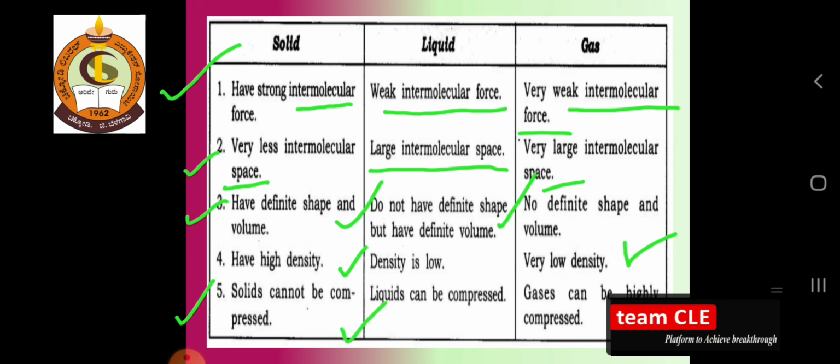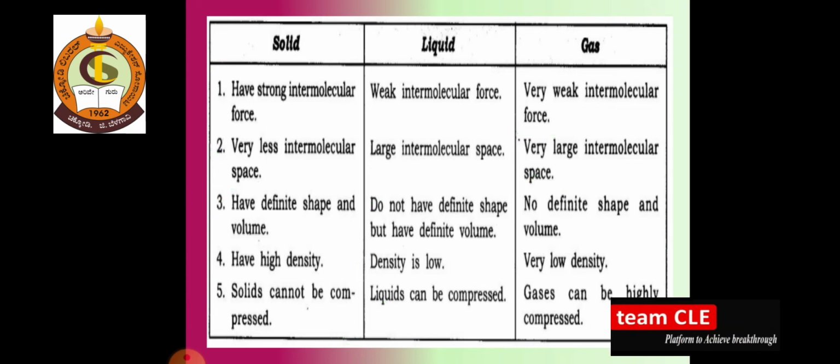Compressed means when you press it, what happens? For a solid, it will not be compressed. But a liquid can be compressed. If you take a rubber balloon and fill it with water, then you can compress it. Whereas gases can be highly compressed. An example is CNG, the compressed natural gas, which we use in our homes. This is one of the best examples of the compressing nature of gaseous matter.